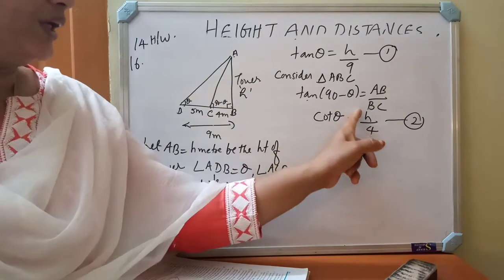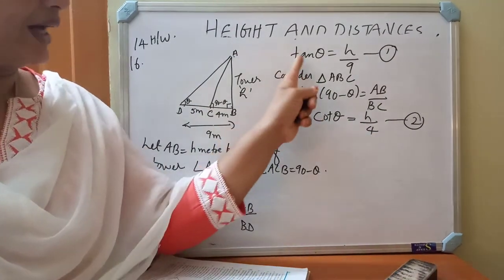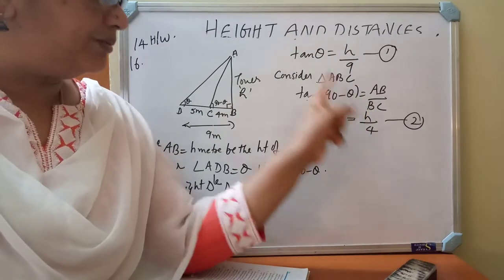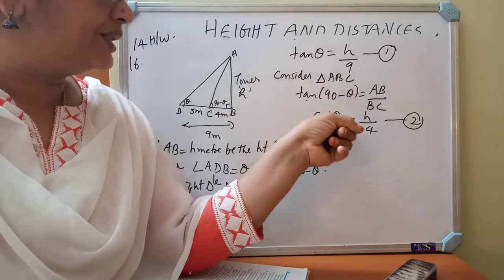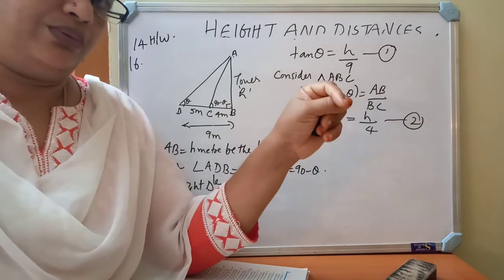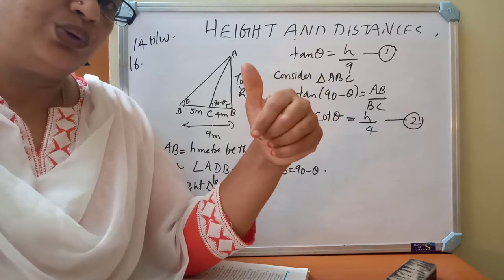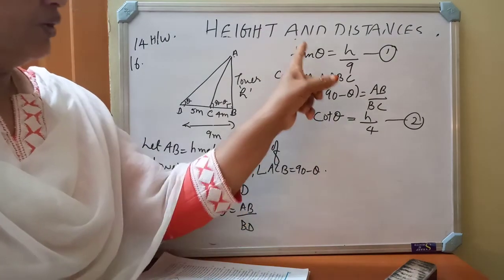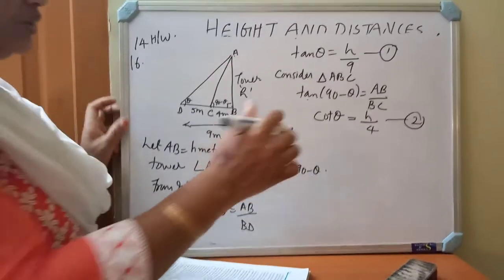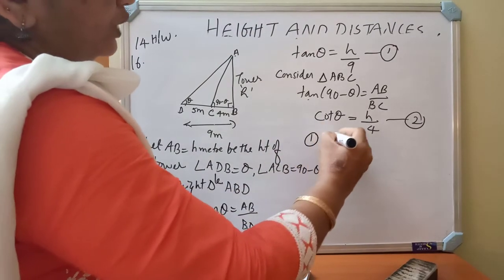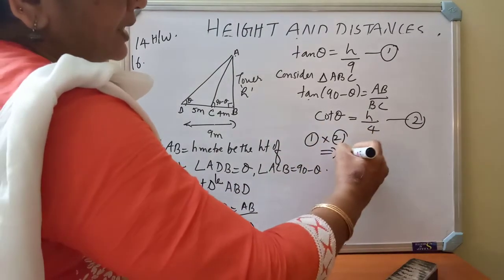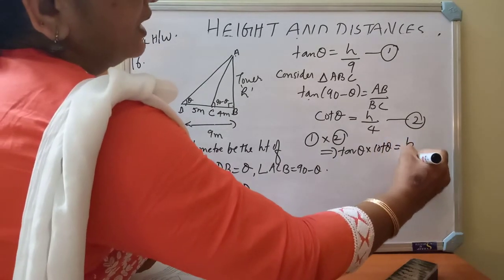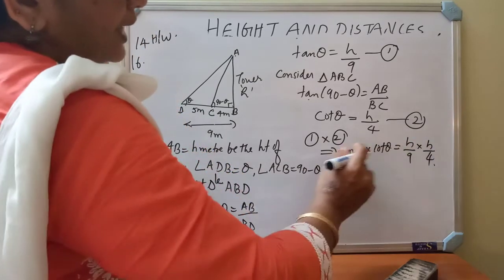All of you see, we will get two equations. They ask you to find the height h. For that we have tan theta equal to h by 9 and cot theta equal to h by 4. From this, how will we eliminate the theta value and get the h value? What do we have to do? Yes, very good. We have to do multiplication. Tan theta into cot theta.